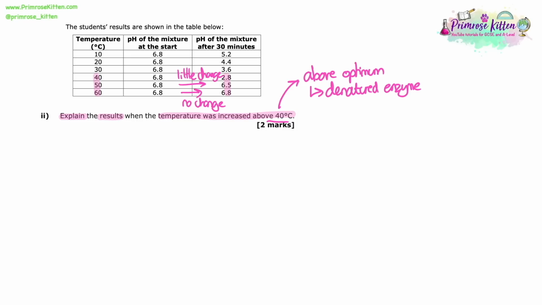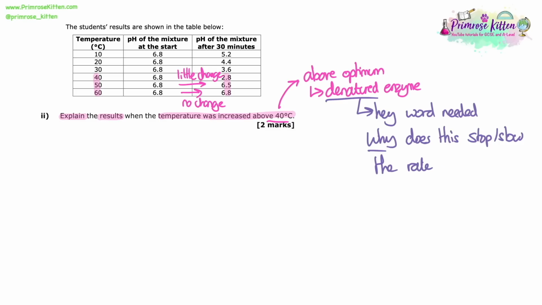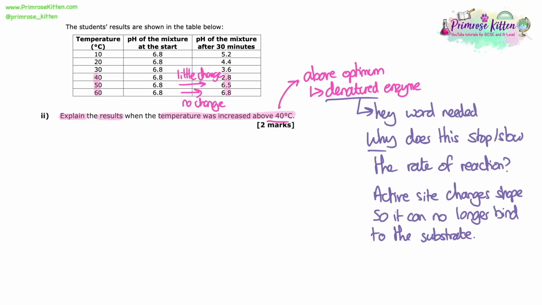And so anything above the optimum where we see a decrease in the rate of reaction is because of a denatured enzyme. So the denatured part here is the key word we need to mention, but because it's an explain question, we also need to explain why that denaturing leads to that decreased rate of reaction. The reason why denaturing causes a drop in the rate of reaction is because the active site changes shape so that it can no longer bind to the substrate, and that's why we don't get a reaction anymore.